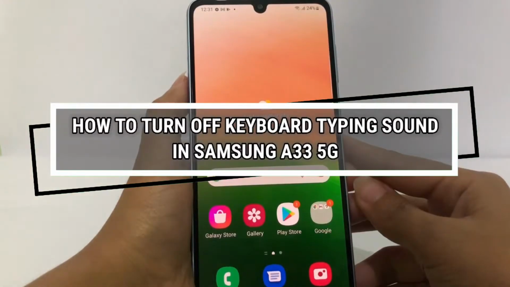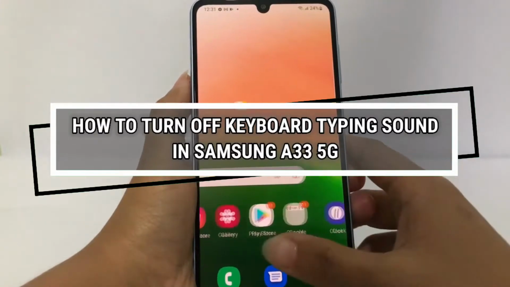So today in this video I'm gonna show you how to turn off keyboard typing sound in Samsung A33 5G.